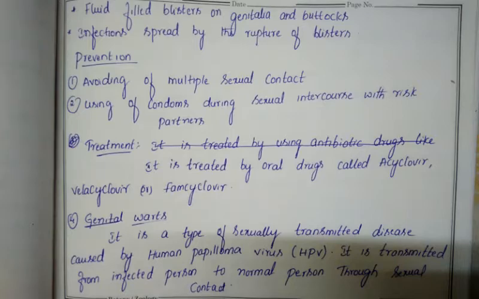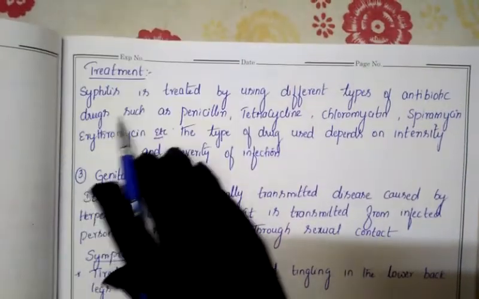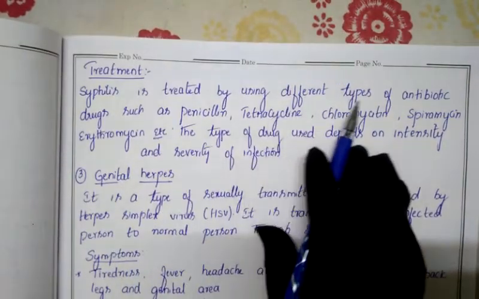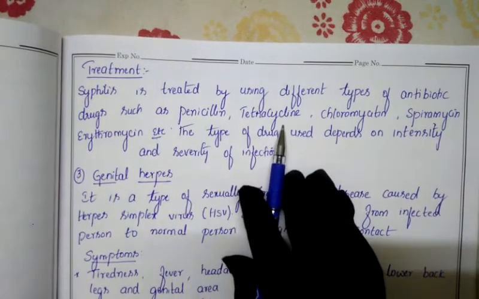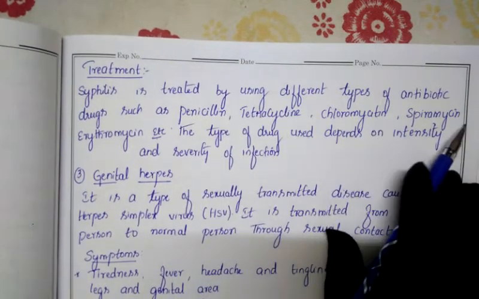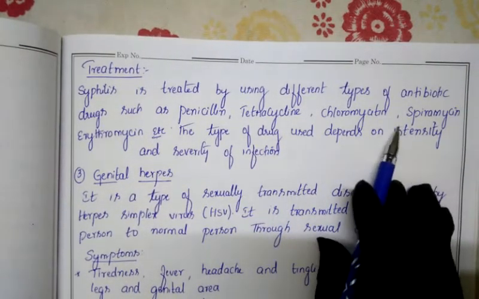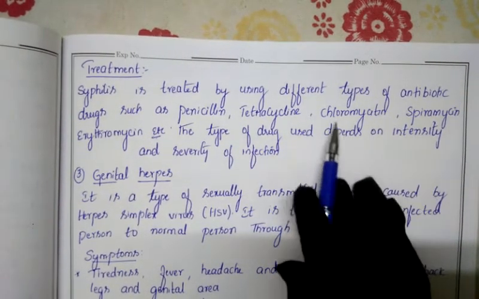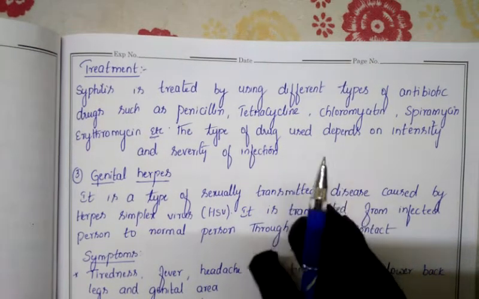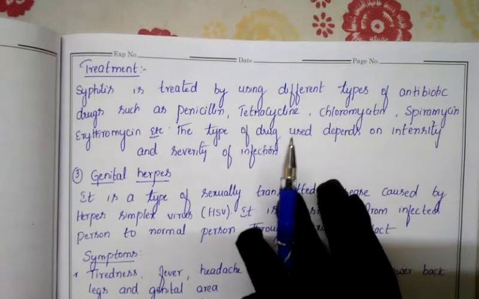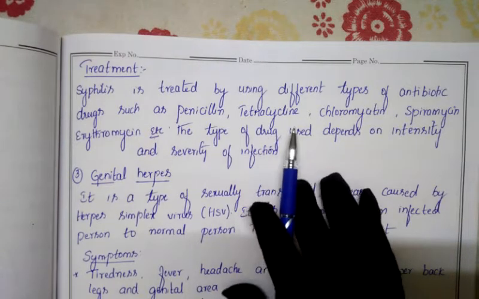Next, what is the treatment? Syphilis is treated by using different types of antibiotics such as penicillin, tetracycline, chloromycetin, spiromycin, erythromycin. These drugs will be given to the patient on the basis of the intensity of the bacteria, how much it has spread in our body. On that basis the doctors will suggest the medicines.